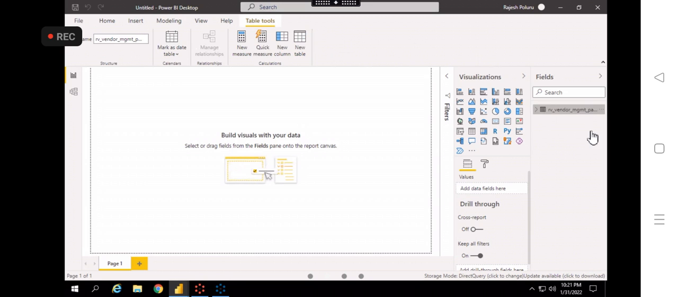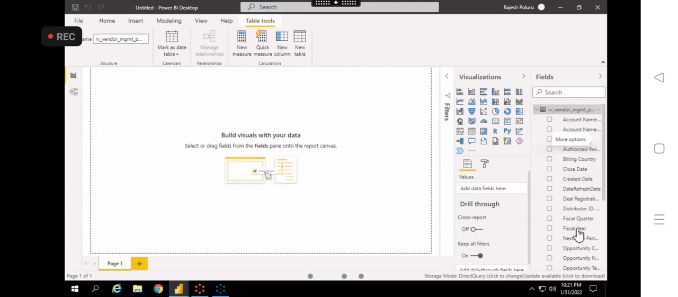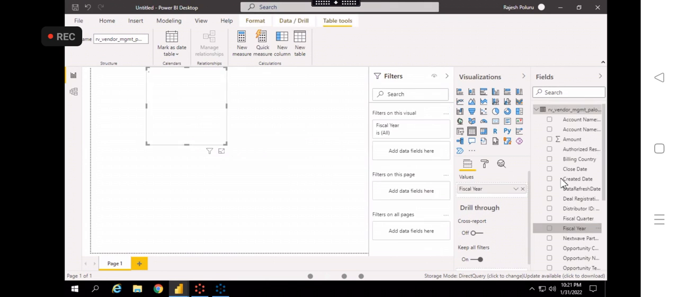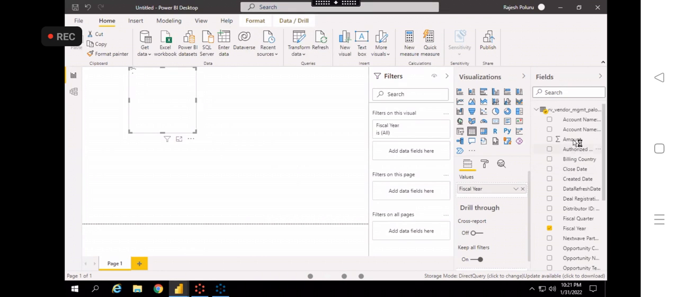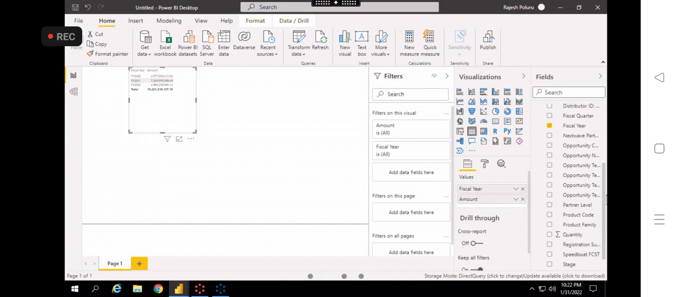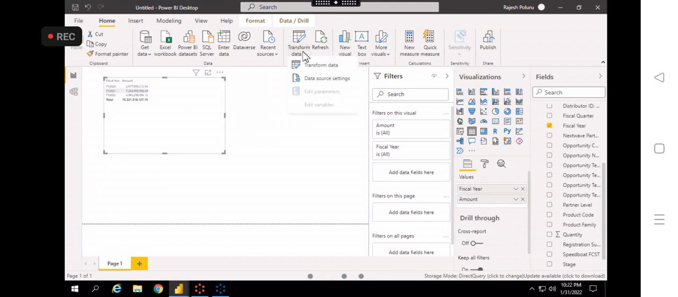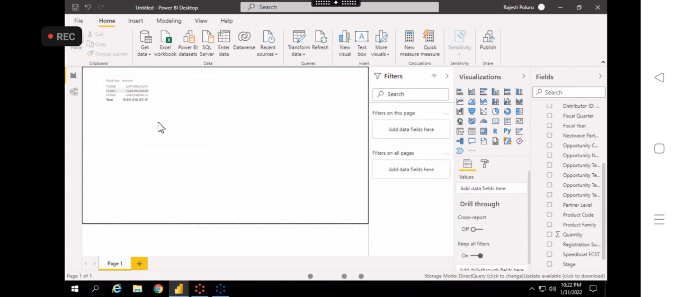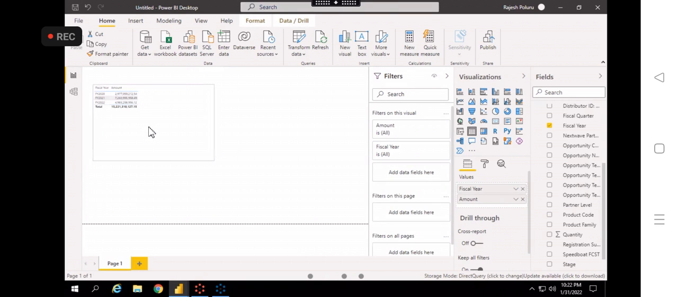Same thing, you can add fiscal year, then you can add the amount, and whichever you require. You can write the DAX measures also. But some of the DAX measures will not work. Some of the DAX measures, meaning the calendar functions, will not work in direct query mode. Because there is no data tab, you cannot write the calendar functions by default.